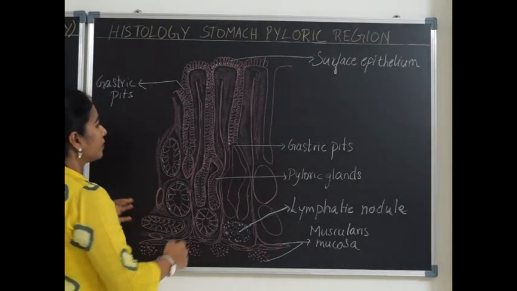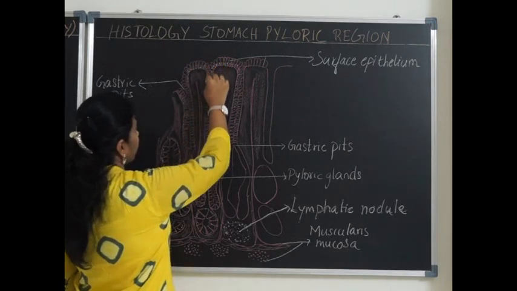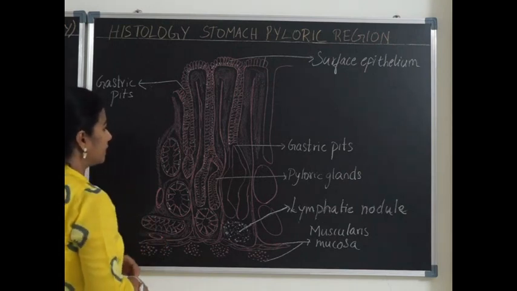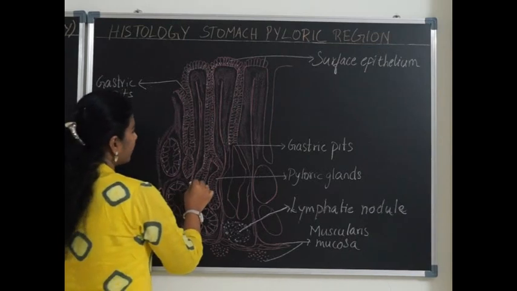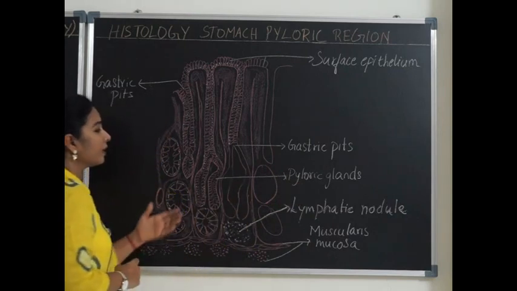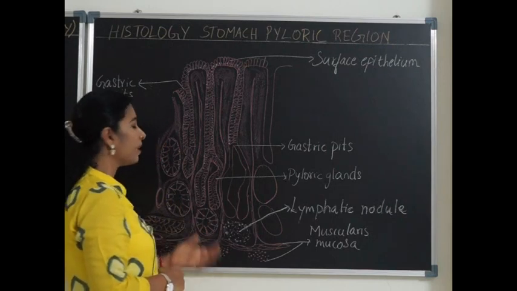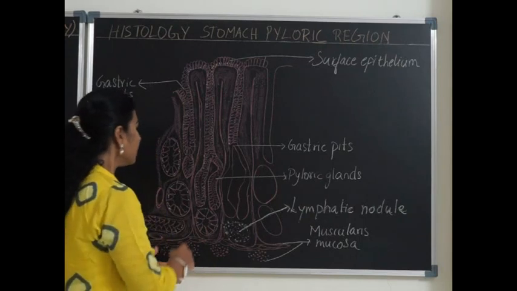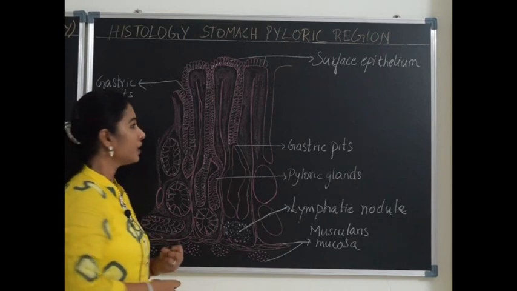The pyloric part of the stomach: here the epithelium consists of simple columnar epithelium, just like the fundus, which are mucus secreting epithelial cells, and beneath that there is a lamina propria. Within the lamina propria we can see many pyloric glands, which are mainly mucus secreting glands. The cells appear to be empty and get palely stained with H&E stain, and the nucleus is pushed towards the periphery.